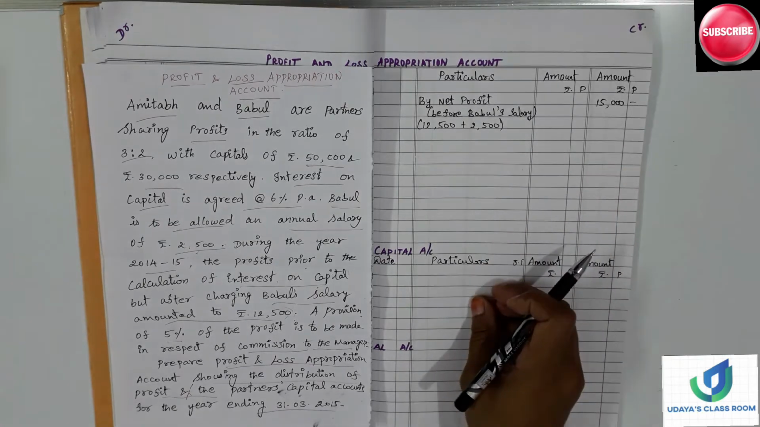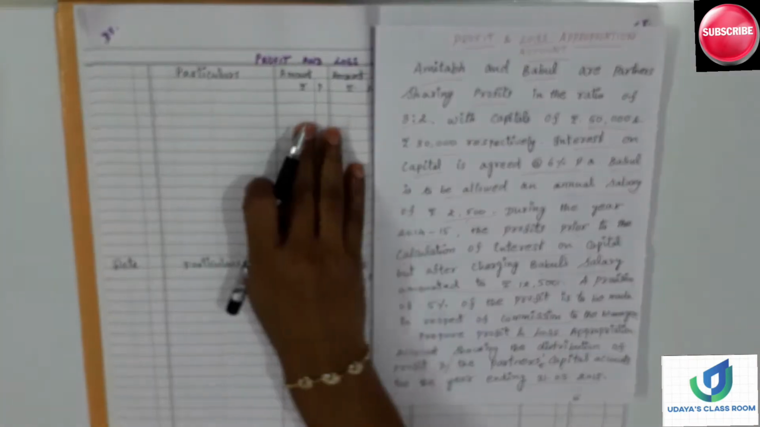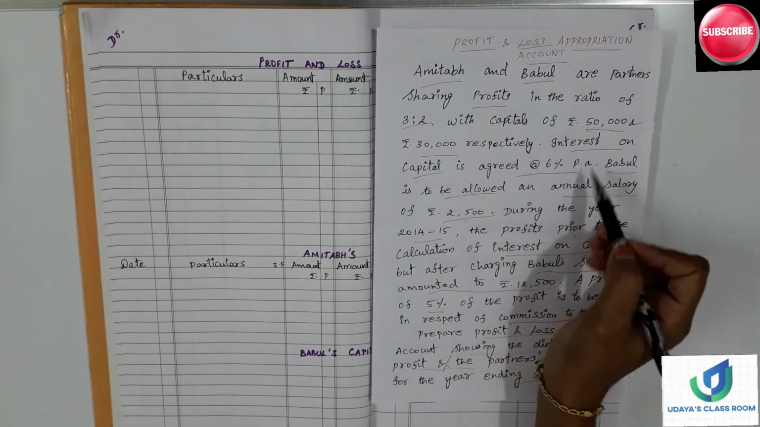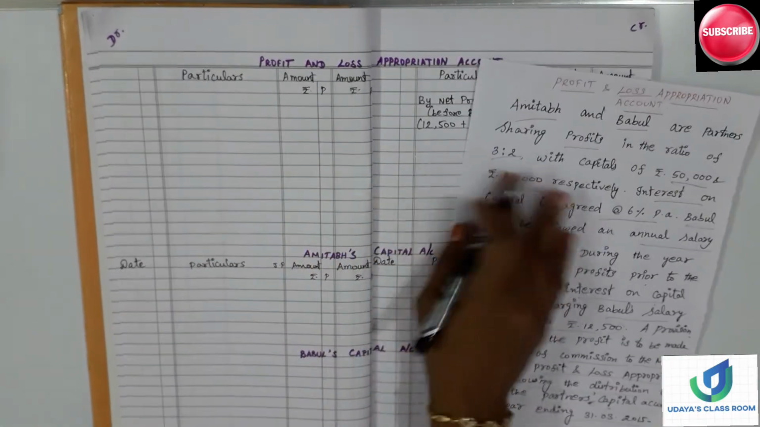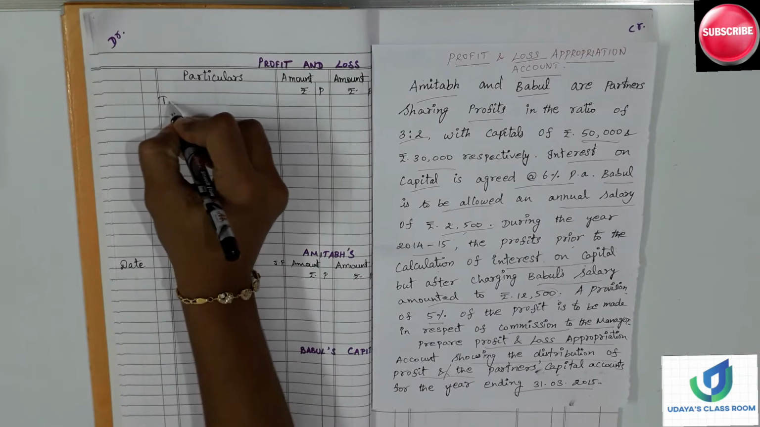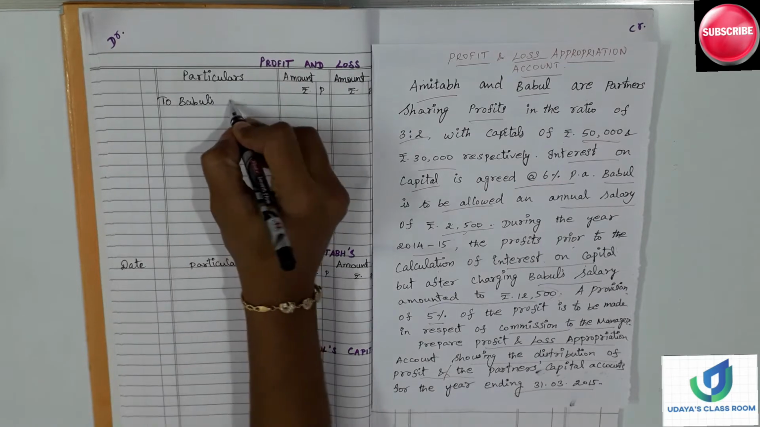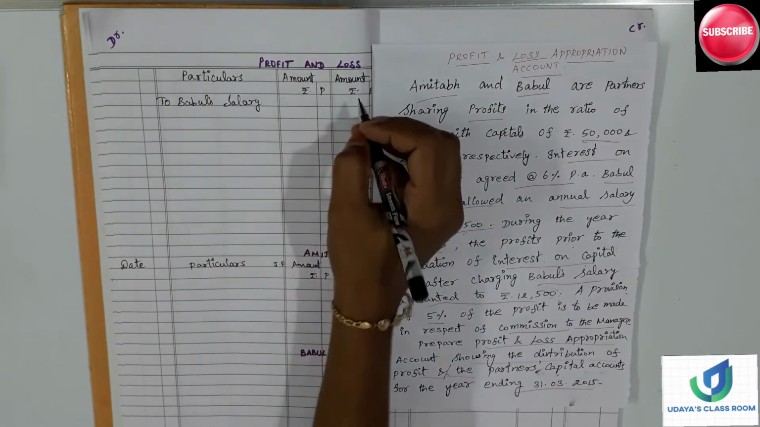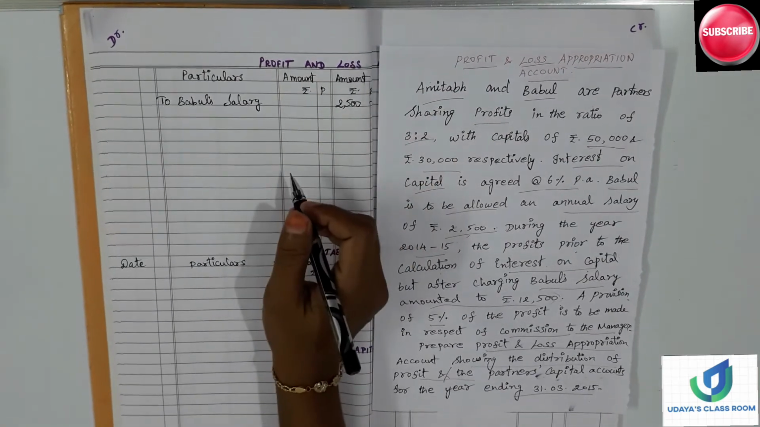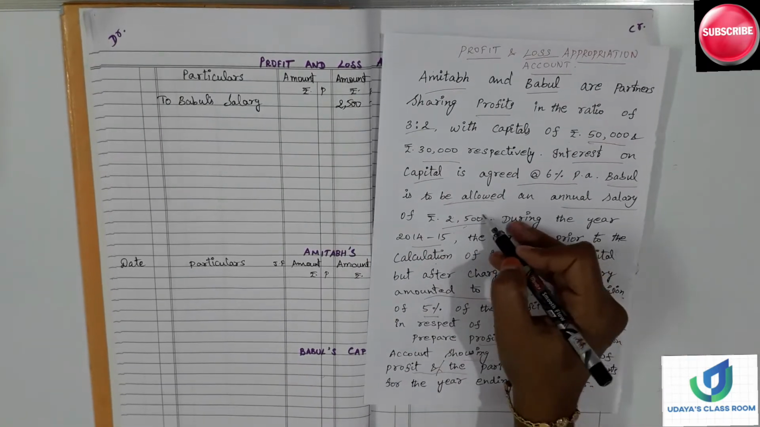So after writing the net profit, what do we have to do? We have to write other things like salary, commission, everything. So how much is the salary first? 2,500. So here we can write, to Babul's salary, 2,500. And next, what is there? Interest on capital to be written. So the salary part is over.